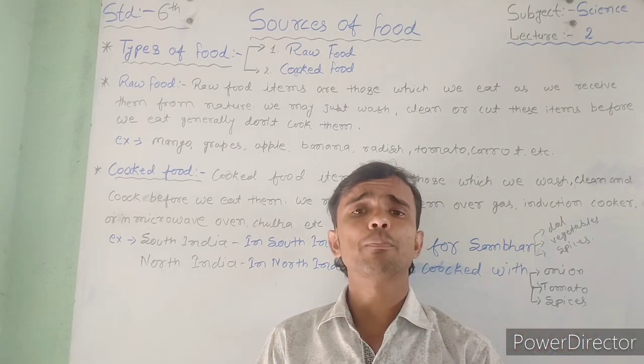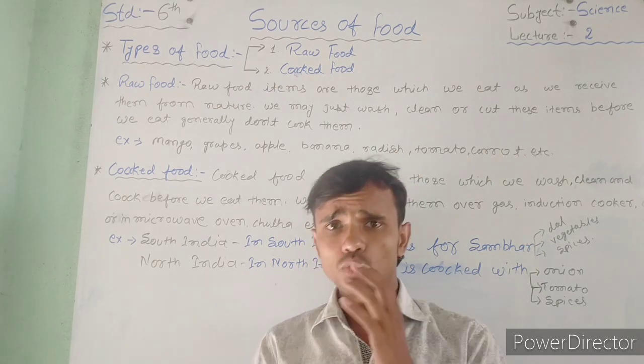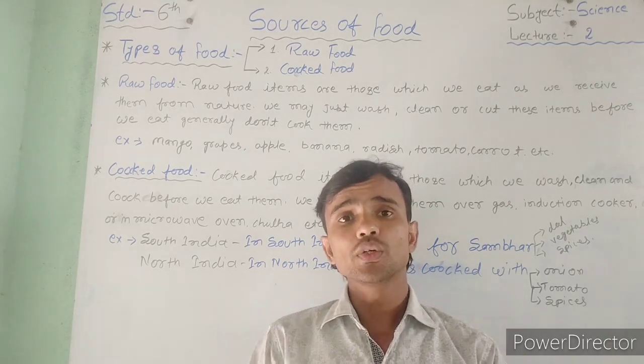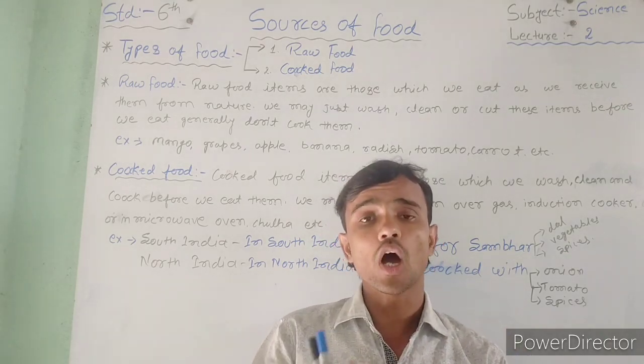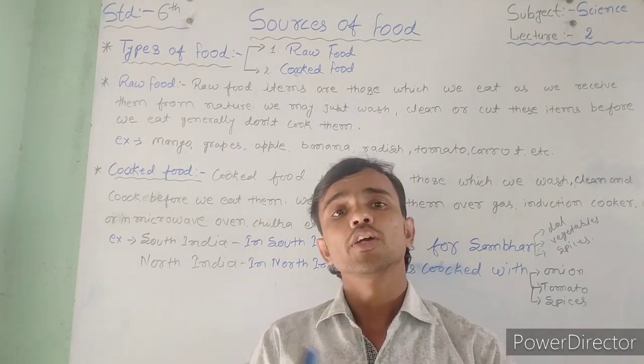Examples of raw food are mango, guava, watermelon and other such materials. But cooked food, just like rice: firstly you take rice, so how do we eat it? Firstly you cook it, then we use it.